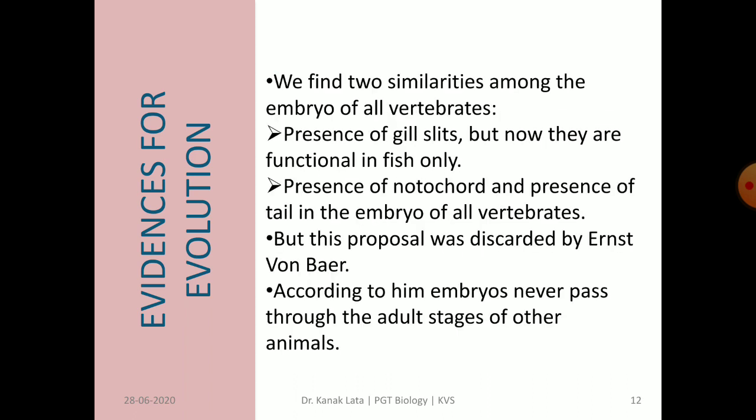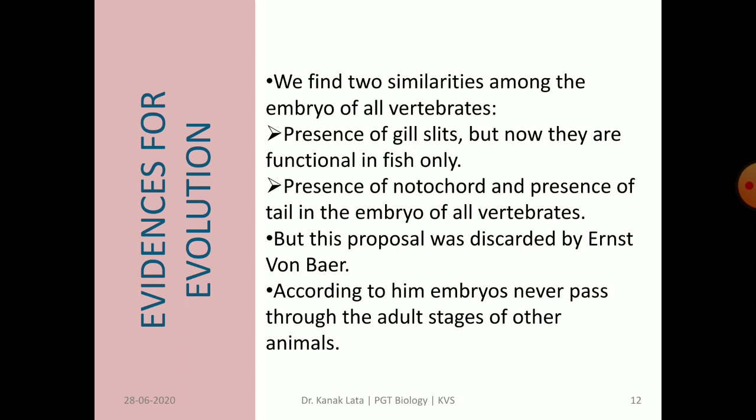It has been observed that embryos of all vertebrates have two similarities: presence of gill slits, which are functional only in pisces or fishes, and presence of notochord and tail in embryos of all vertebrates. But this proposal was discarded by Karl Ernst von Baer.